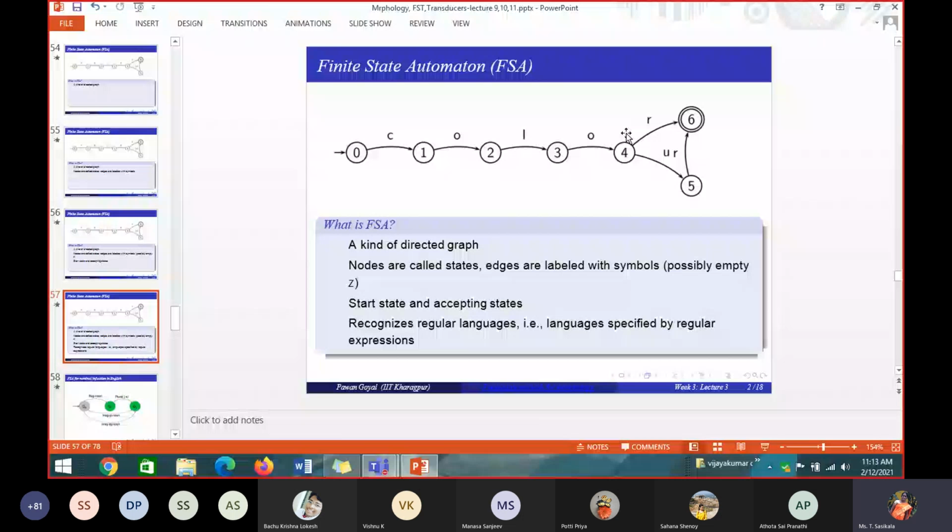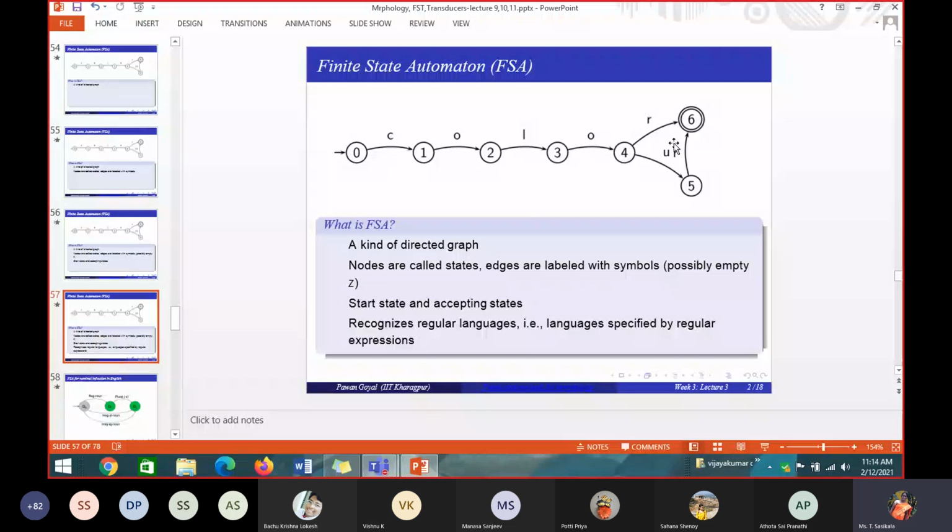What is an accepting state? I told you the properties of an FSA: it has one start node, which is given by 0, and it has one or more final states. The final state is also called the accepting state.